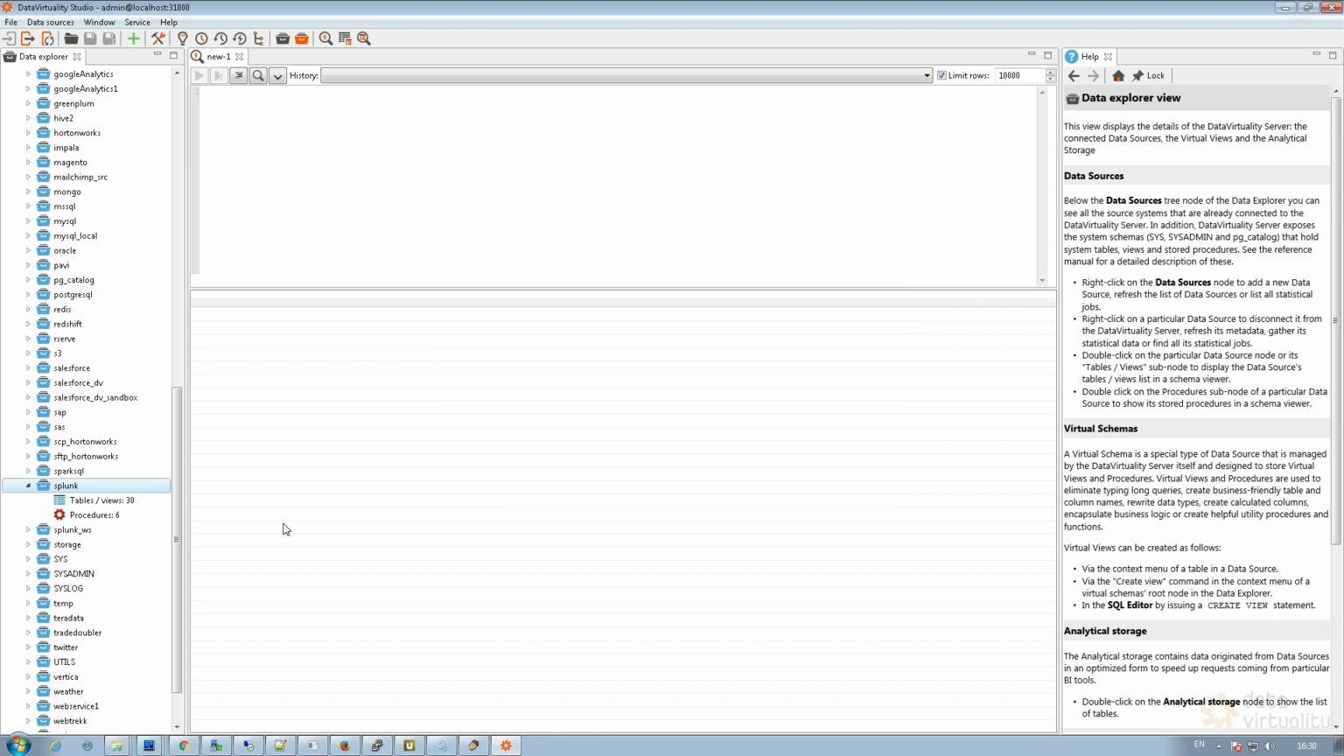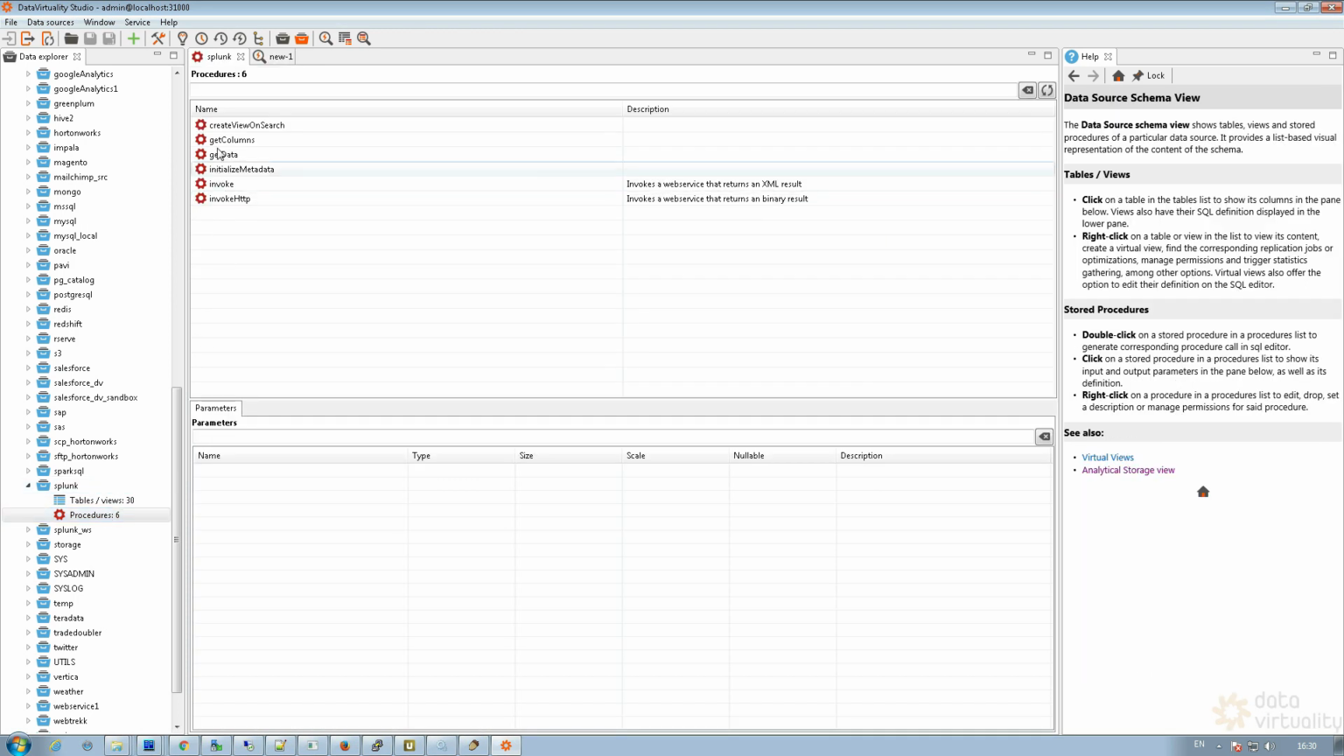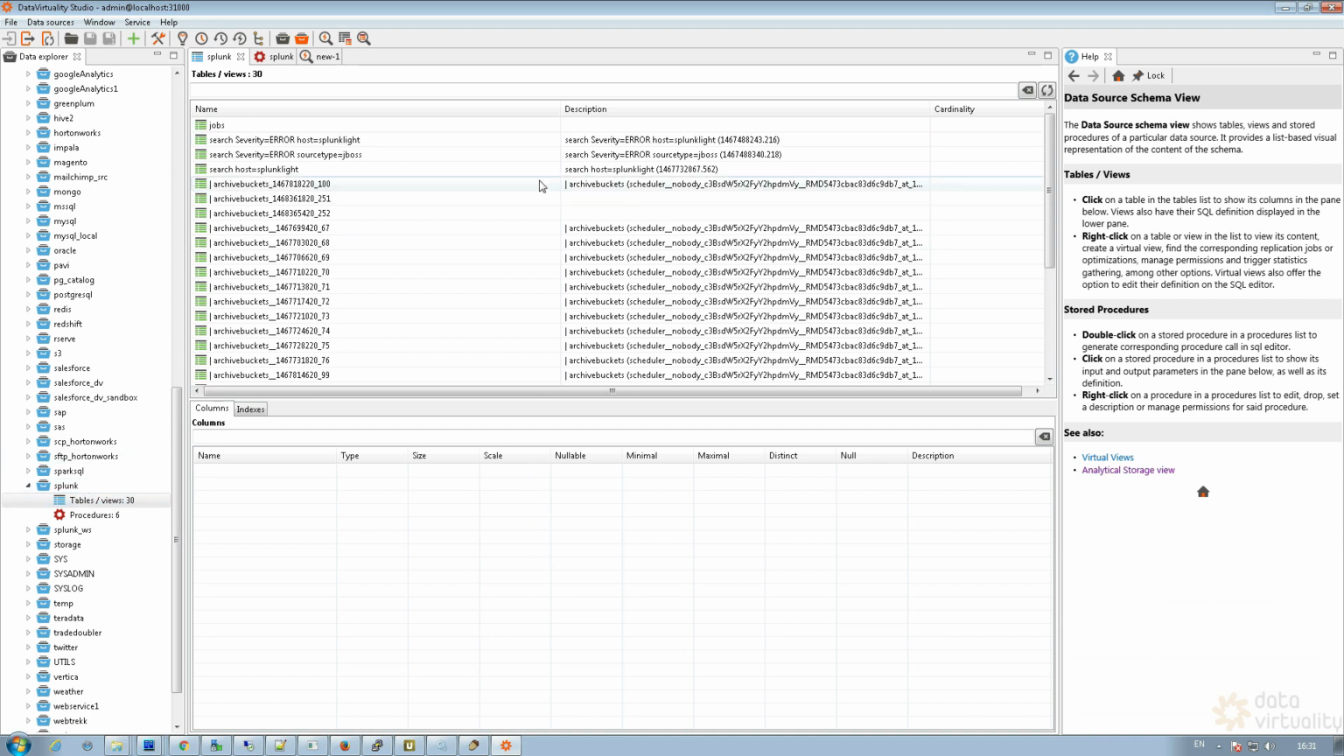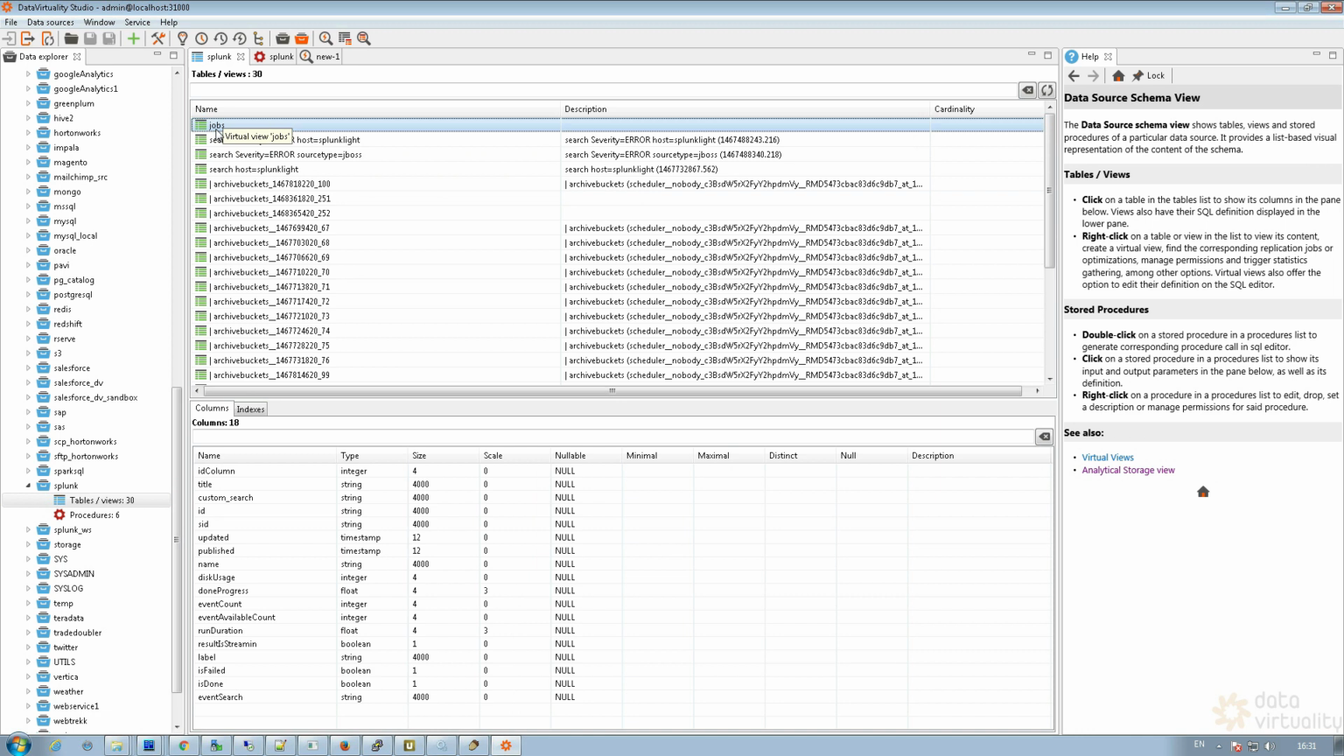And if I finish, I can see that these tables are coming up automatically here. So we have some tables and some procedures. Let's take a look at the procedures first. So we can see here some things that I can run on the data sources. And I can take a look at all the views that have been created. So let's take a look at this jobs view here.